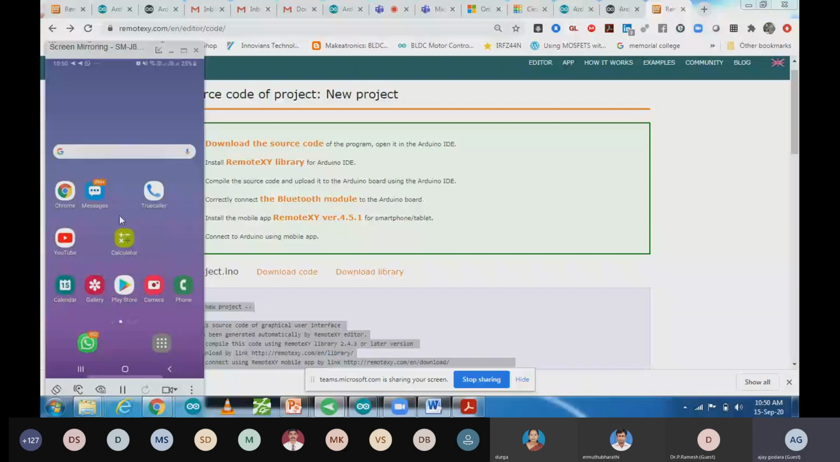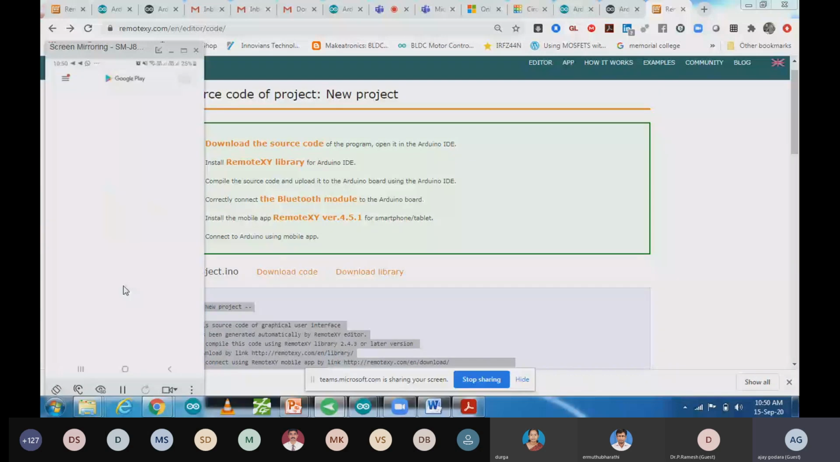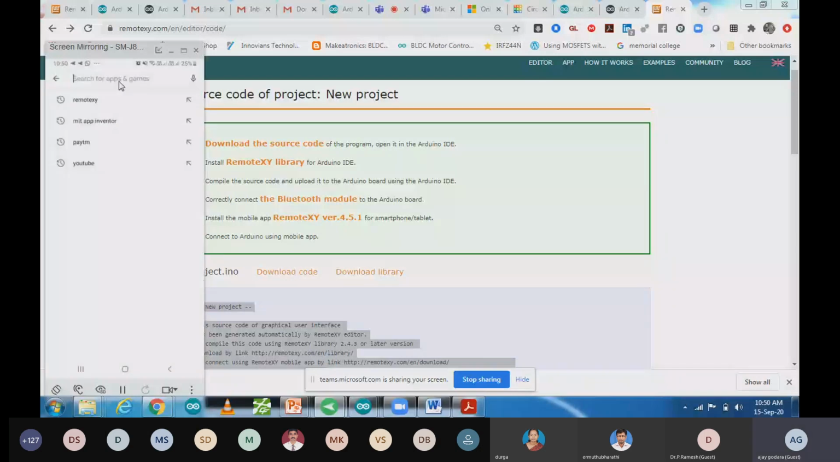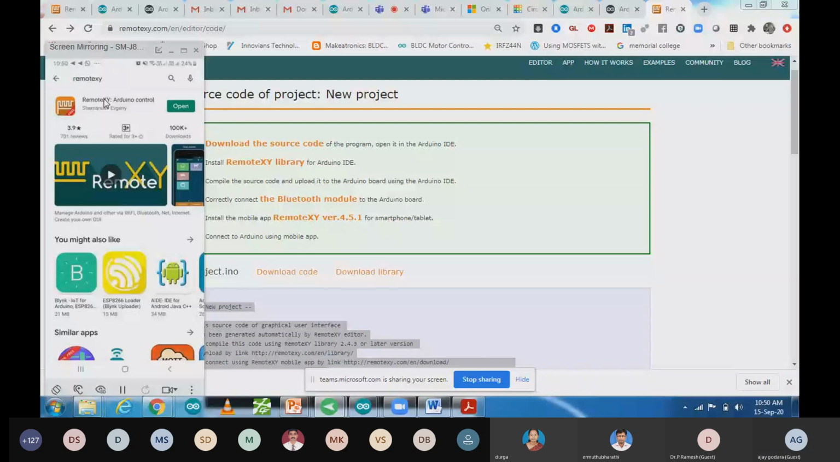In the Play Store, we have to open over here, that is the RemoteXY app. I'm going to open it. So it's already installed in my mobile. I'm going to open it. You can open it.